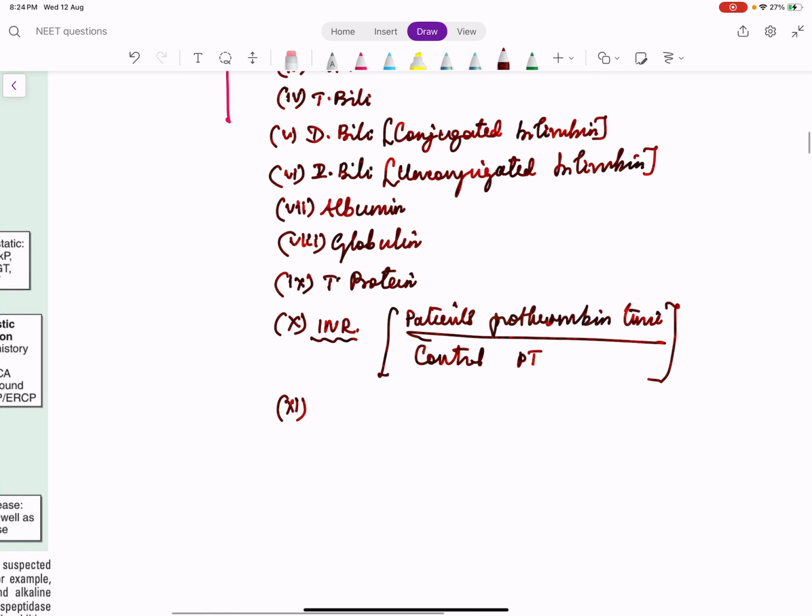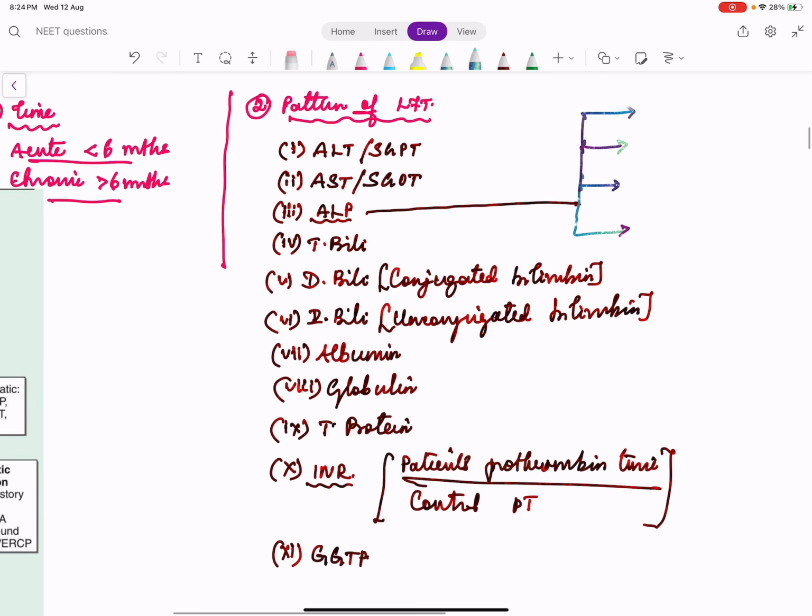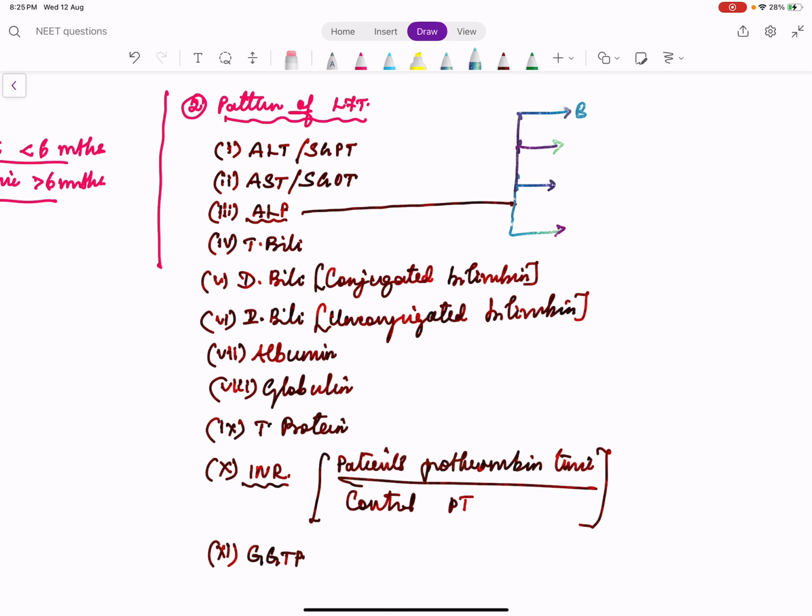We can extend the liver function test also. There is something called GGTP. Why GGTP is important is, I told you about alkaline phosphatase. Alkaline phosphatase has many different subtypes. The liver alkaline phosphatase is produced by biliary canaliculi. So biliary alkaline phosphatase is the one which we want to measure in LFT. But there are other types of ALP like placental alkaline phosphatase, right?